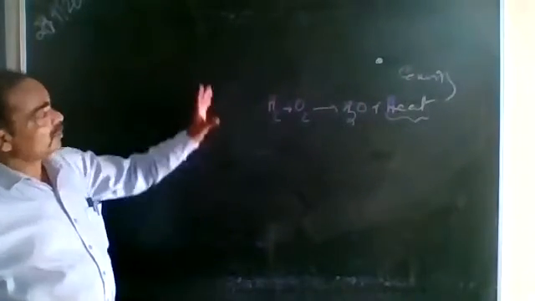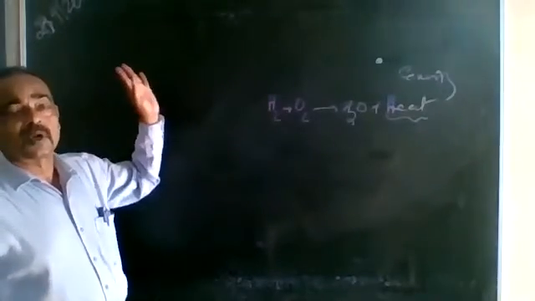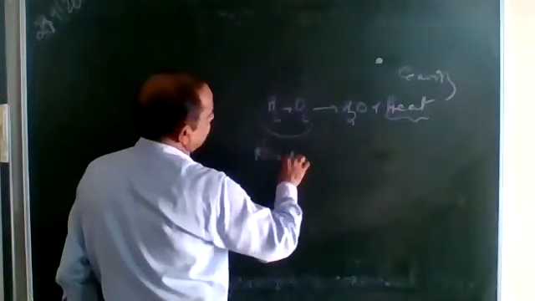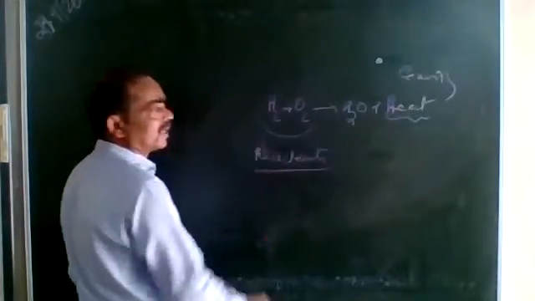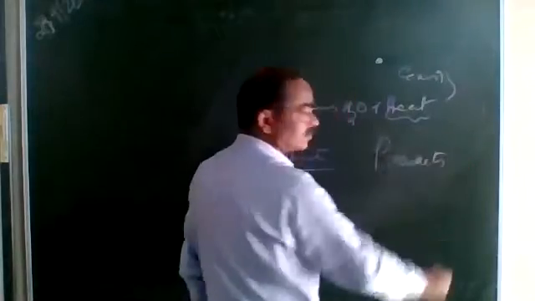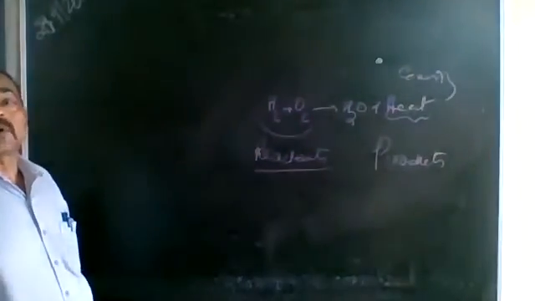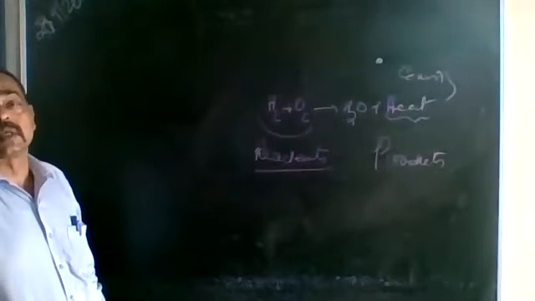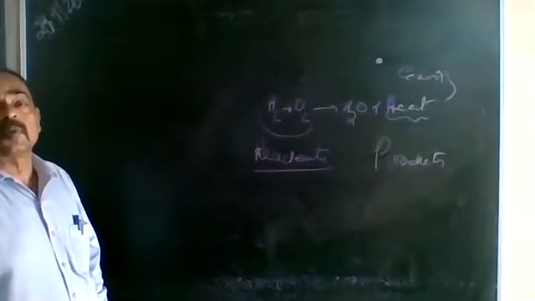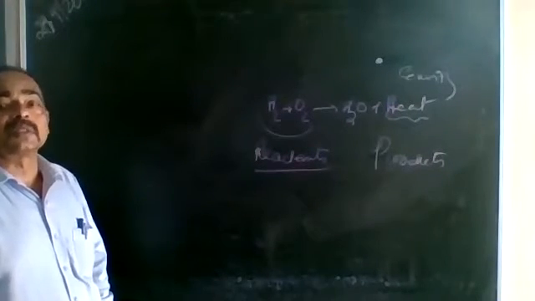So what is combination? A number of reactants combine to produce a single product. And what are reactants? Reactants are the chemicals that take part in the chemical reaction, and products are those which are obtained after the reaction. The number of reactants combine and we get a single product, and that is accompanied by the release of energy, and that is the combination reaction.